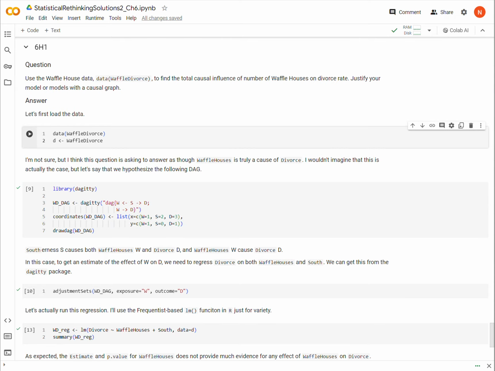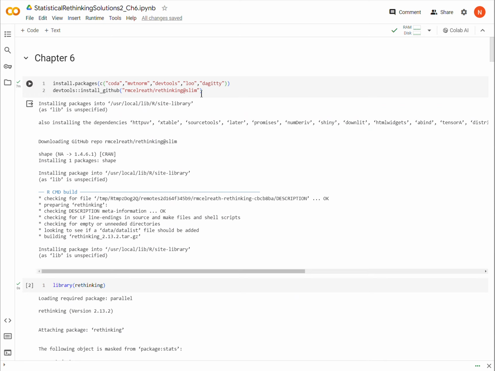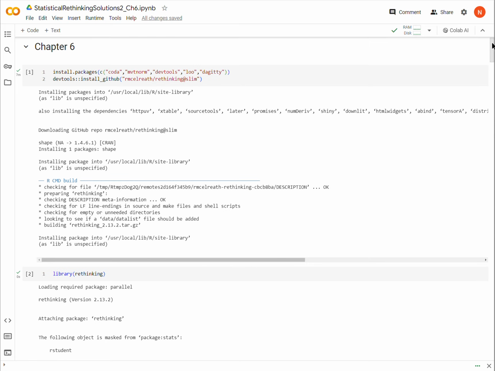Okay, question 6H1 from the Statistical Rethinking second edition. Before running this code, make sure you've installed and loaded the rethinking package with these first two code blocks.